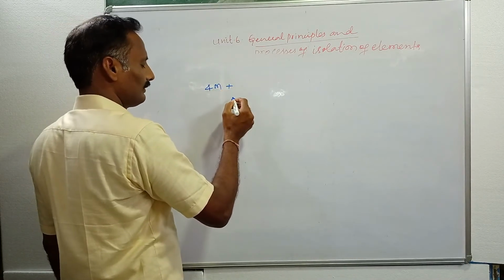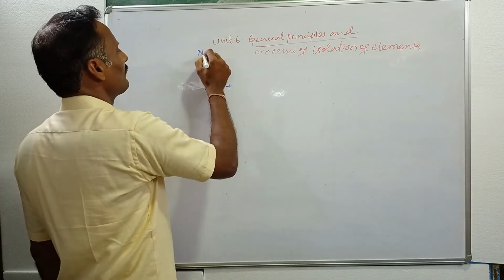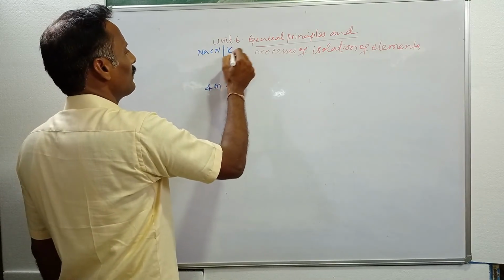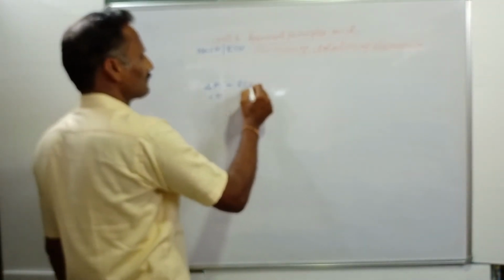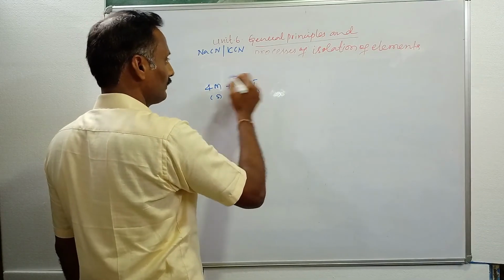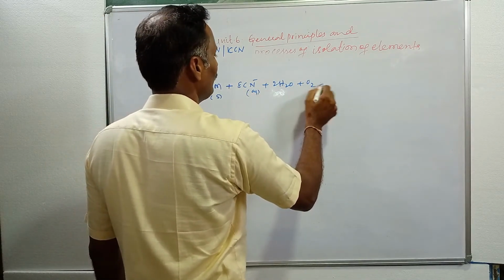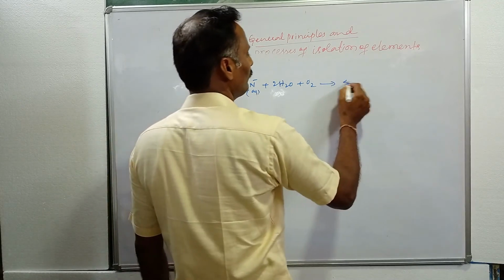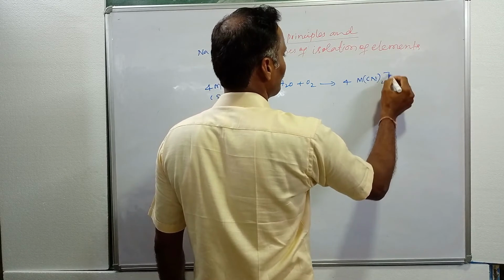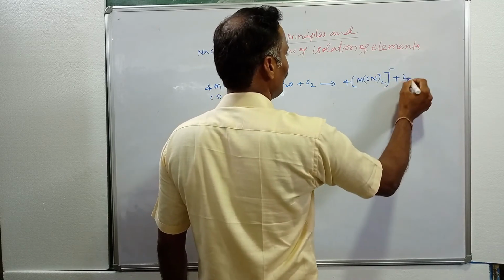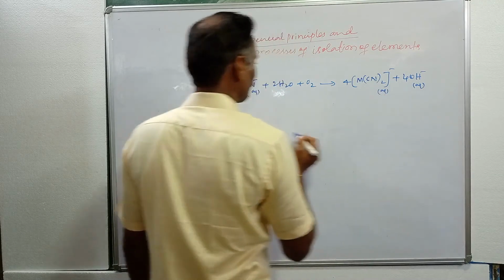When metal is leached with sodium cyanide or potassium cyanide, the sodium cyanide formula is NaCN and potassium cyanide is KCN. When metal is treated with potassium cyanide or sodium cyanide in the presence of water and air, here air is nothing but oxygen, we will get 4 M(CN)2 minus, and also 4 OH minus. They are present in aqueous solution.